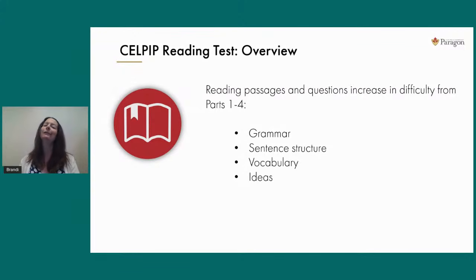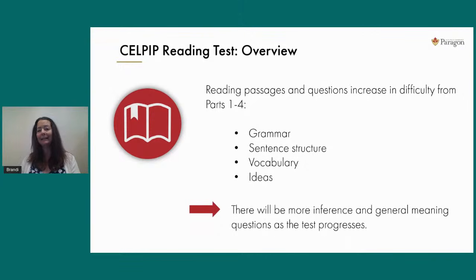When you begin this test, you'll notice that reading part 1 should feel the easiest to you. As that test progresses and you get into part 3 and then part 4, you'll notice that the types of questions you're being asked, so sometimes the vocabulary, the grammar and sentence structure, and even the ideas themselves, are going to start to become more complex as that test progresses. So again, reading part 4 is going to feel much more challenging to you than reading part 1 did when you started. So that's normal. The test is designed that way, and that's what identifies the beginner, the intermediate, and the advanced level readers. So don't be thrown by that. The test is designed that way specifically.